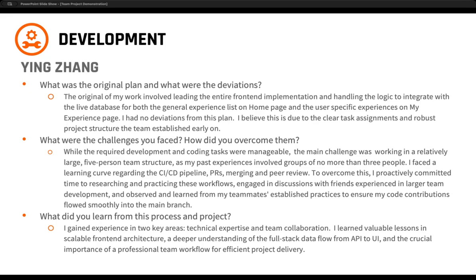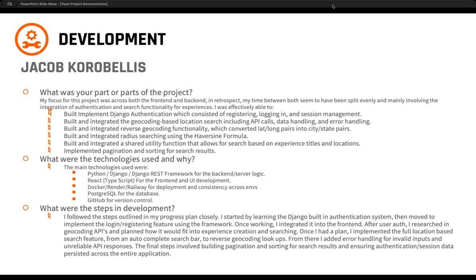She gained experience in two key areas, technical expertise and team collaboration, and then building our UI in this scalable front-end architecture way, and having the kind of full stack, seeing how the API connects to the UI, the back end, were some of those things that Ying really worked through and are taking away as good experiences from this project. Moving on to the development overview for Jacob.